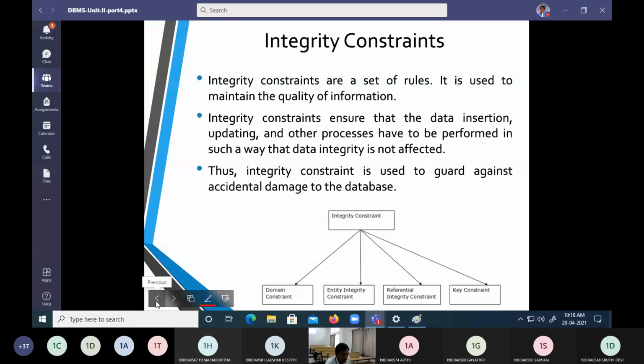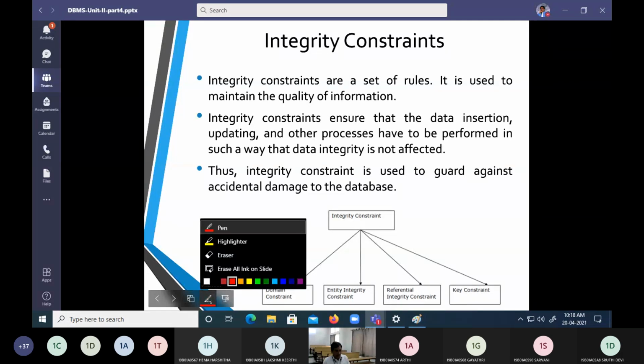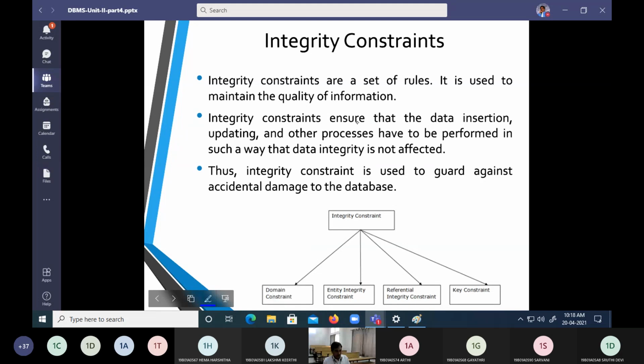Now, let us look into an interesting topic called integrity constraints. Integrity constraints are nothing but some conditions that SQL must meet.